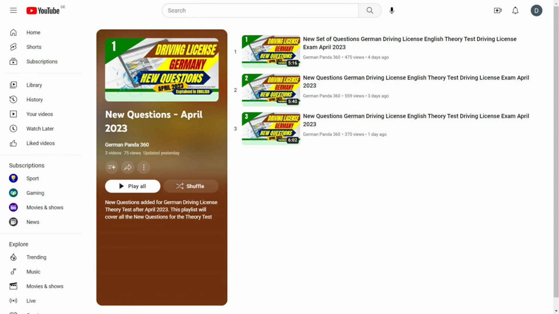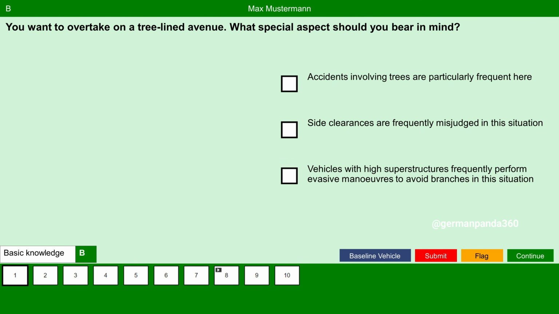Now let us continue to explore other new questions. You want to overtake on a tree-lined avenue. What special aspect should you bear in mind? Accidents involving trees are particularly frequent here. Yes, we are traveling on a tree-lined avenue, so we have to keep in mind that because of the trees, there could be change of light and shadows that often lead to incorrect estimation of distances.